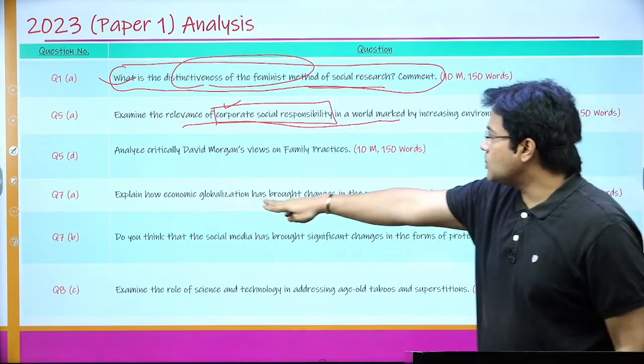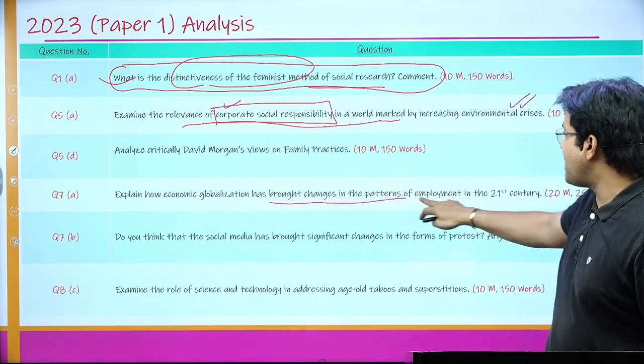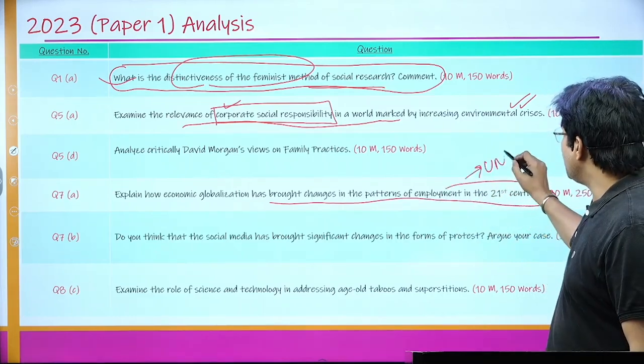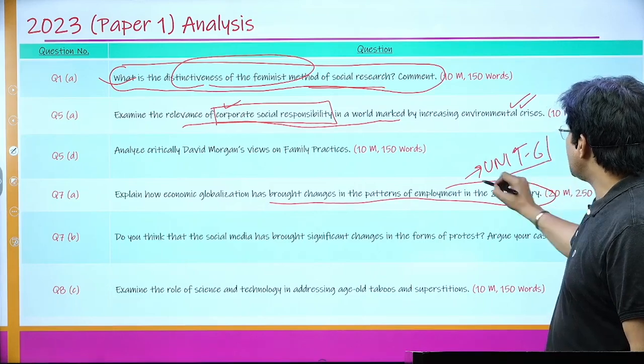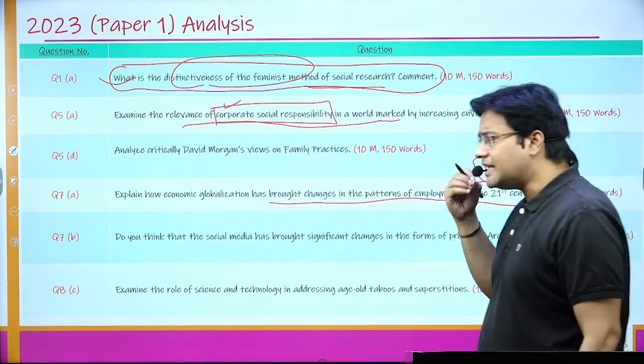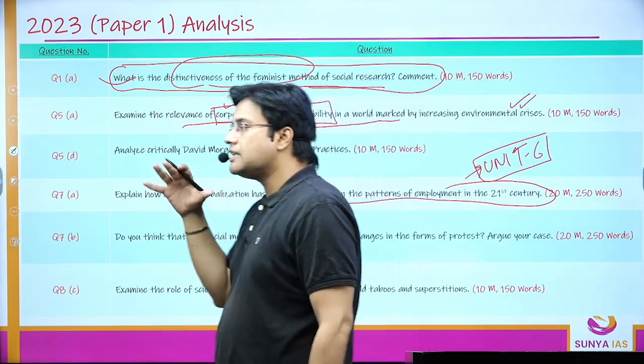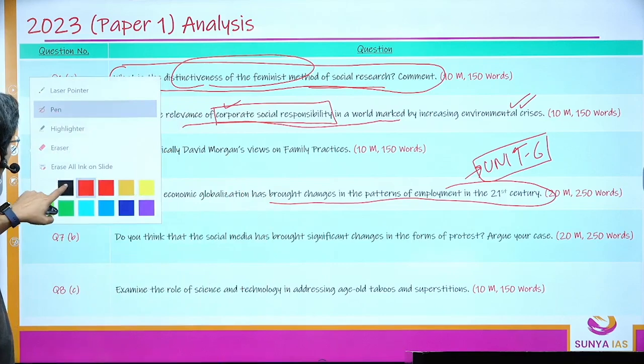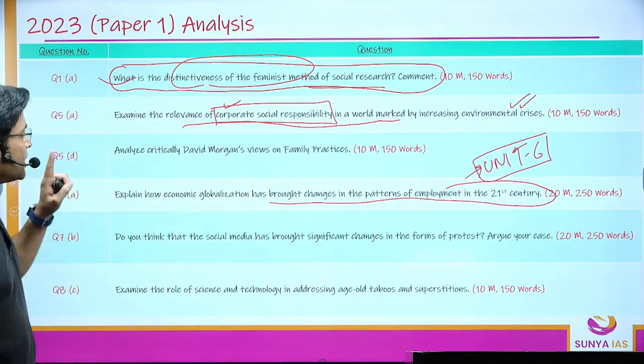Next is: explain how economic globalization has brought changes in the pattern of employment in the 21st century. See, in our unit 6, that is work and economic life, I talk in detail about the impact of globalization as far as work is concerned. I've given a lot of points with respect to how globalization has been impacting work culture.